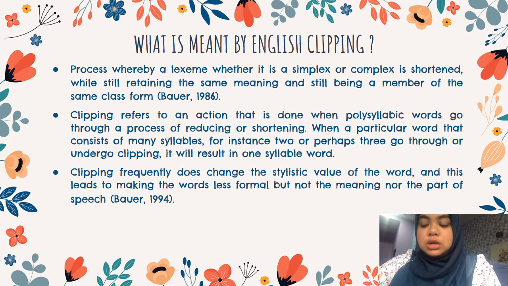Clipping is a morphological process that we can find in English that contributes to word formation.